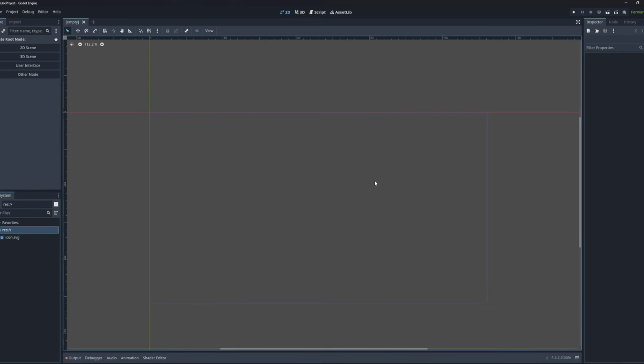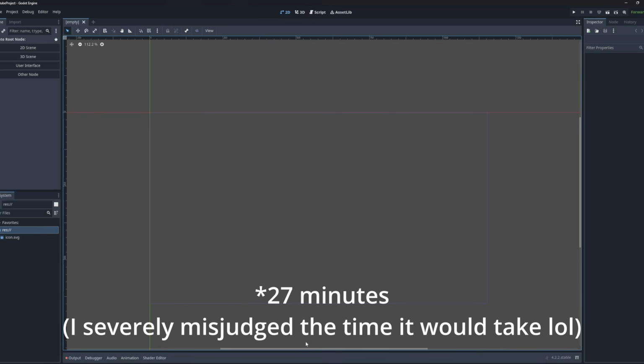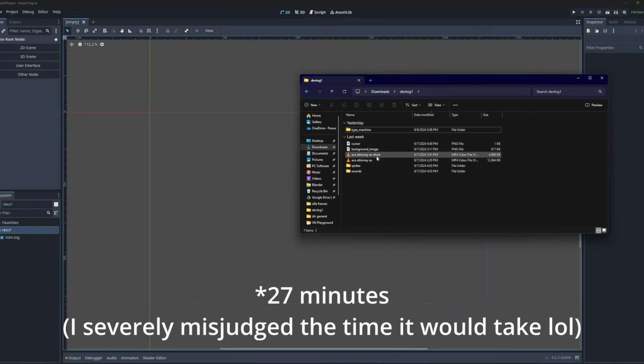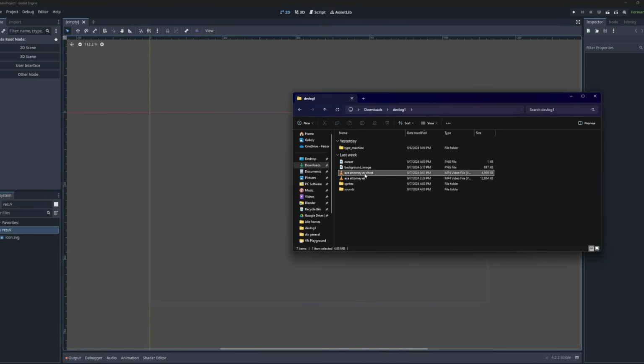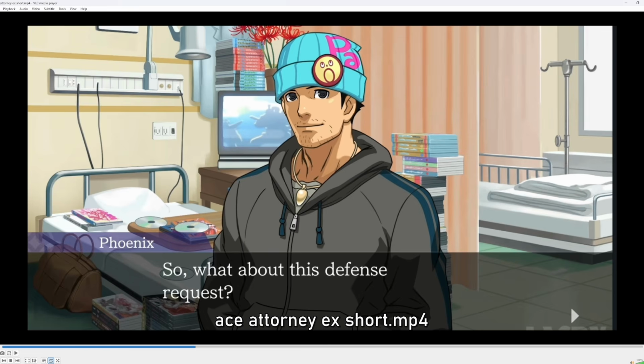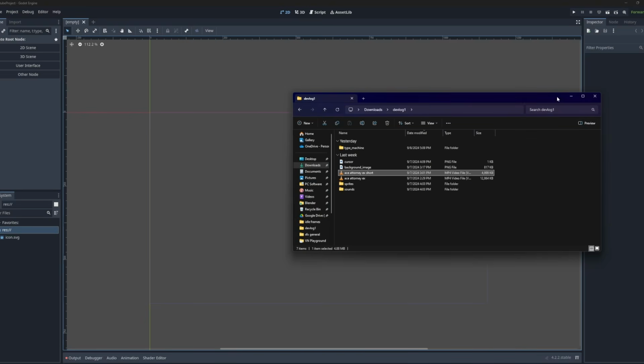So we're going to rebuild the Ace Attorney UI inside of Godot in what I hope to be 5 to 10 minutes. So I'm going to pull up my reference here that I prepared for this video. There we go. So as I've said before, we have the character artwork, we have the background image, the dialog box, the speaker name, and then this little cursor here that indicates that you can go to the next line of dialogue, right? So we're going to recreate all of this very simply inside of Godot.